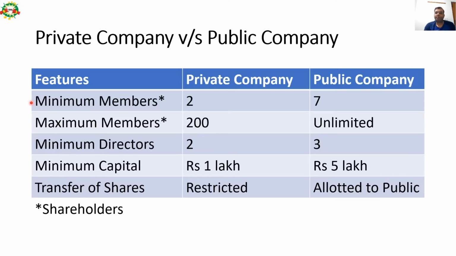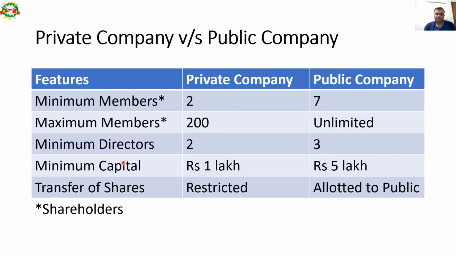So if we talk about private company, then minimum members, member means shareholders here. The minimum number of members or shareholders in case of private company as per Companies Act is 2. However, for public company the minimum number is required as 7. The maximum number of members or shareholders in case of private company is 200. However, in case of public company it can be unlimited.